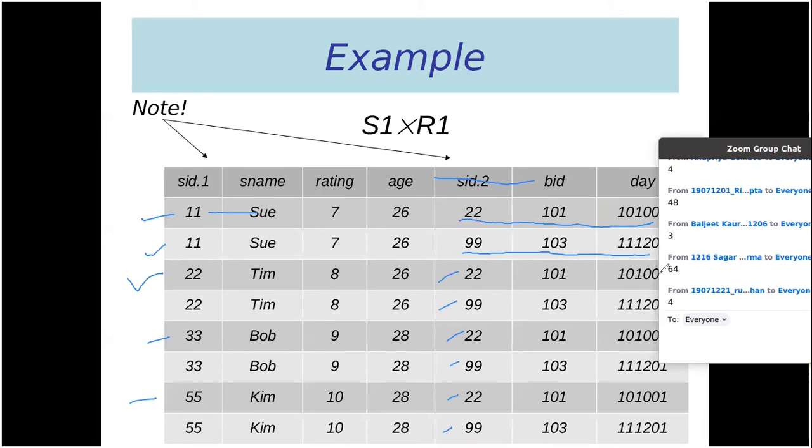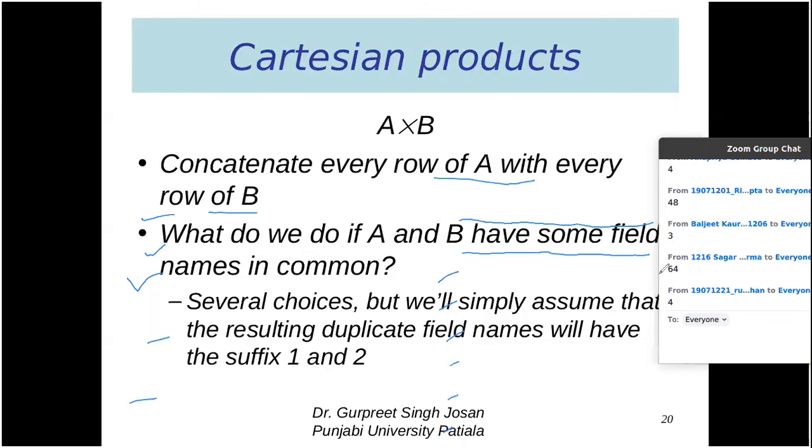You are not getting how the Cartesian product is working. So again listen, we have to concatenate every row of A with every row of B.